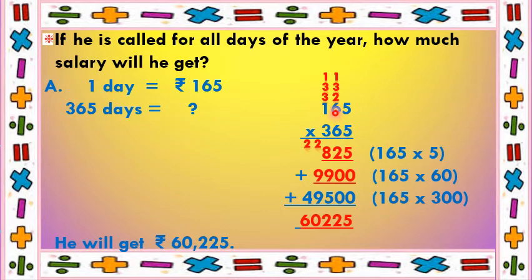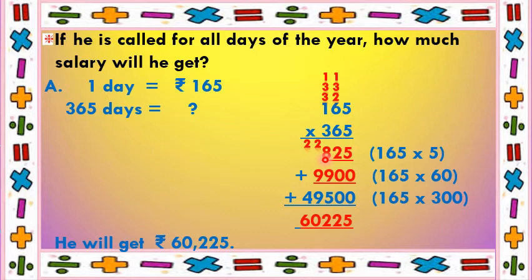So first we will multiply 165 with 5. 5 5s are 25. Put 5 down, 2 carry. 6 5s are 30. 30 plus 2 is 32. Put 2 down, 3 carry. 5 ones are 5. 5 plus 3 is 8. So write it down.